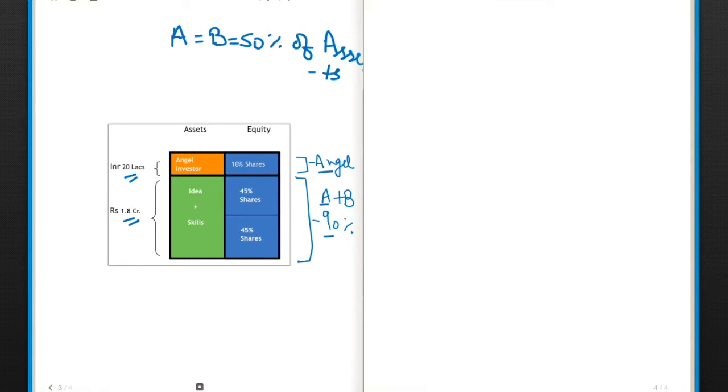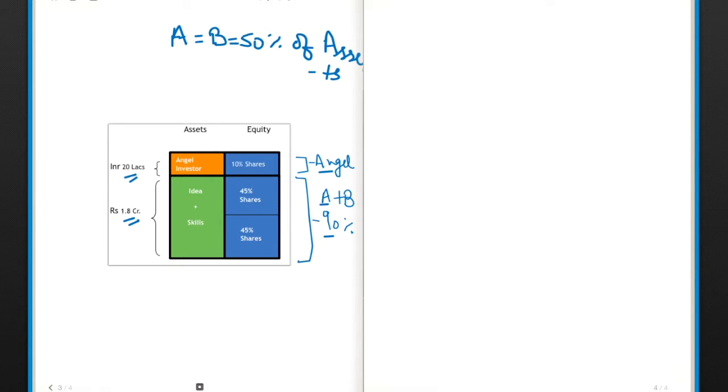A and B both have complementary skills. So considering these three to four points, they think that they need an early investment in the company and they should talk to a good angel investor. Secondly, let's discuss who an angel investor is. An angel investor is an individual who has made something big in his life. For example, anybody who started a business and had an exit can be the investor of your company.